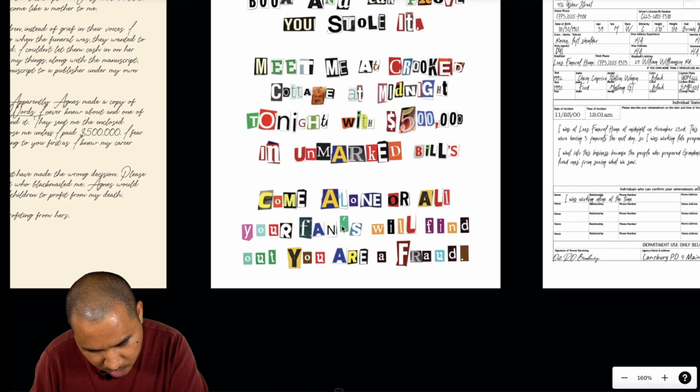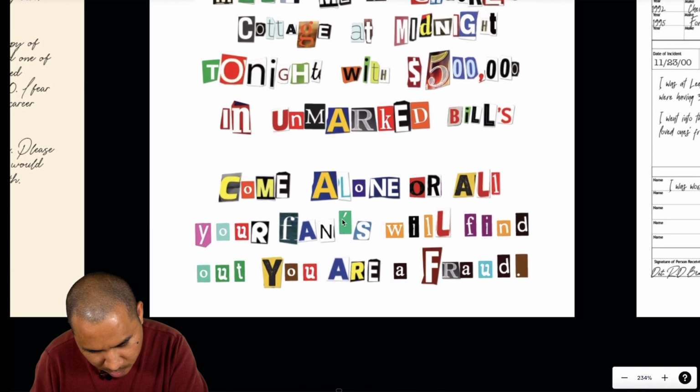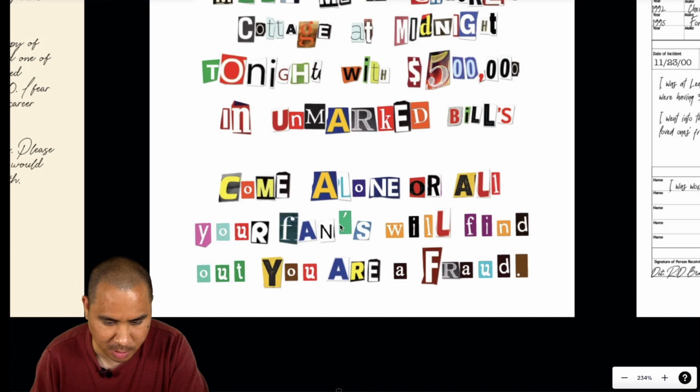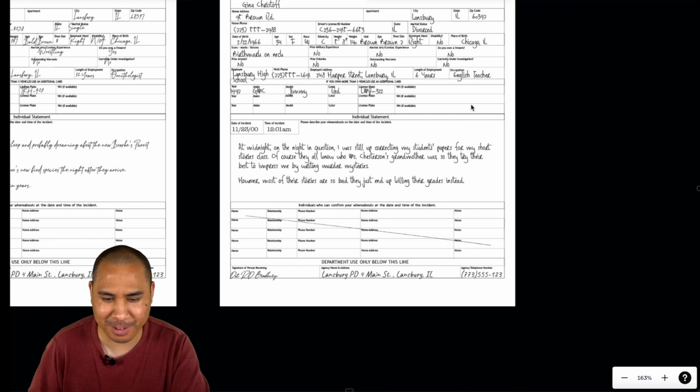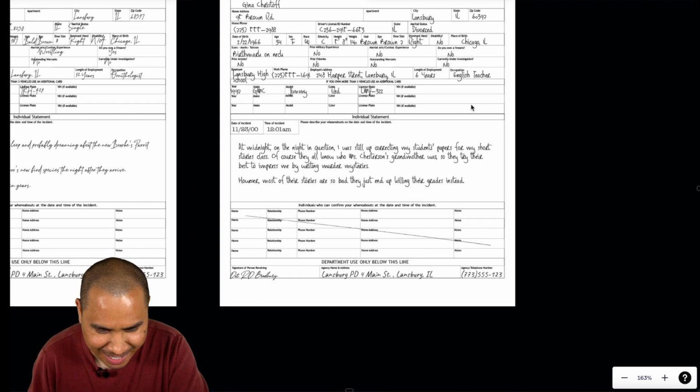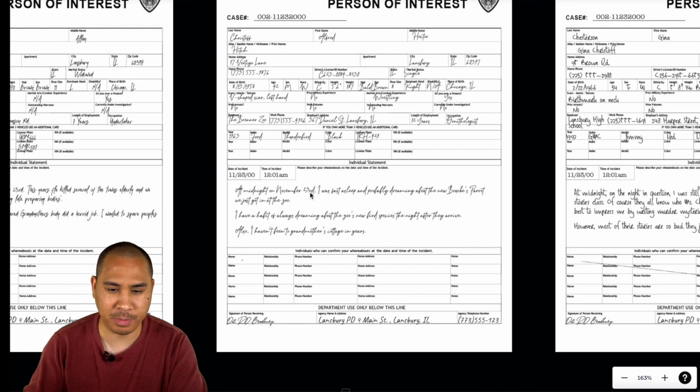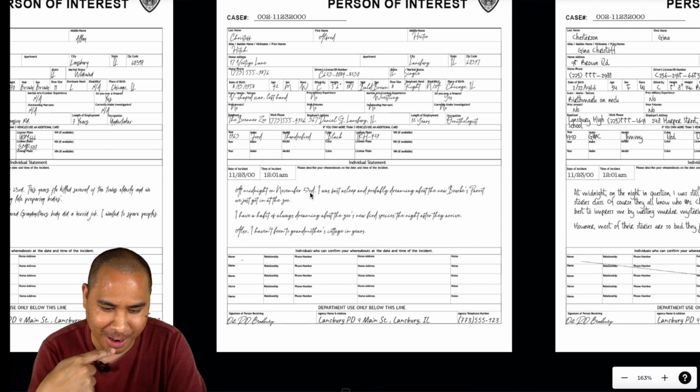I mean, this is not really supposed to be here. All your fans will find out you are a fraud. Just because there's a grammar error, can we rule out the teacher? I mean, she teaches English, so she would know not to use that apostrophe. So even though there's less documents, I feel like there's less info to go off of.